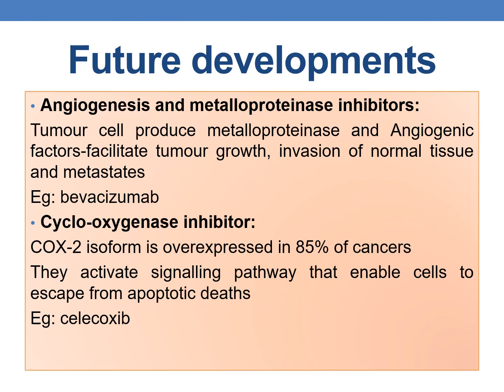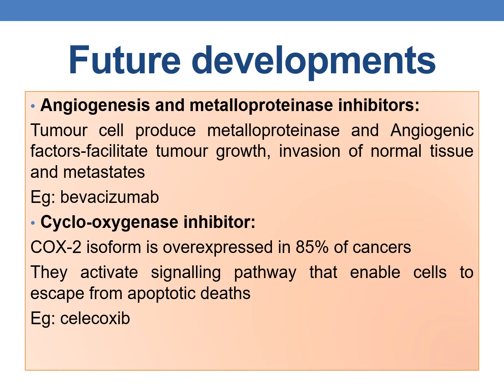Coming to the future developments in chemotherapy. The first one is angiogenesis and metalloproteinase inhibitors. As we all know, tumor cells cause generation of new blood vessels, that is nothing but angiogenesis. One more additional factor is that tumor cells produce metalloproteinases and angiogenic factors.